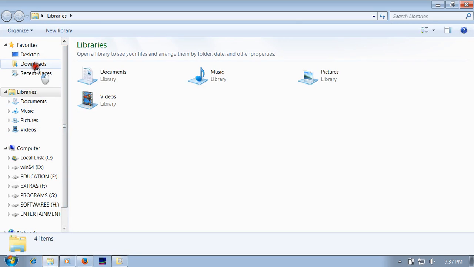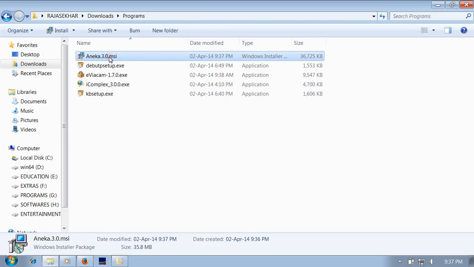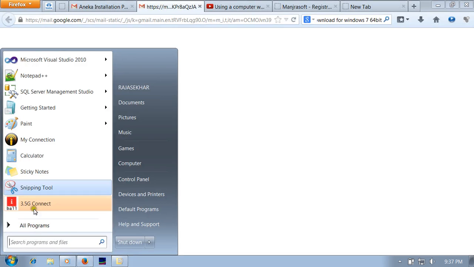Go to Downloads, Programs, then Aneka 3.0 installer, and double click on this file. Then it will be installed on your PC. The installation is completed. Click on the Next button and finally Finish.